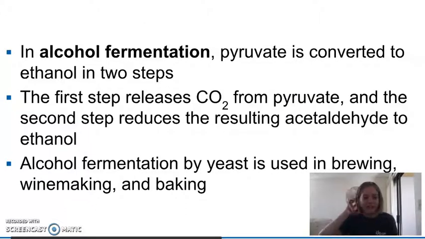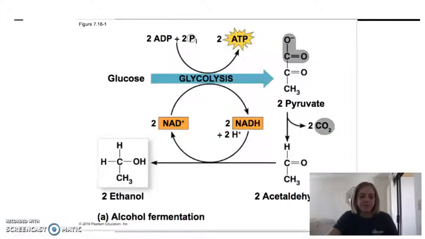And this slide is straight from the textbook, but it's just another way that you can take a look at this. In bread making, we use yeast. That CO2 that gets released in the alcohol fermentation process is what causes your bread to rise. That's why bread has holes in it, because those are the air bubbles from the CO2.